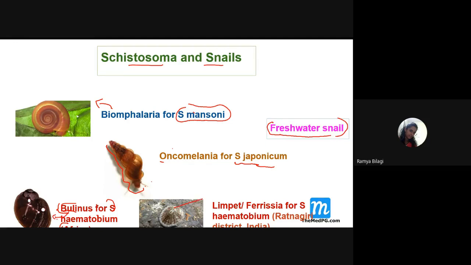But if you see this snail, that is limpet, or Ferrissia. This is a type of snail in which the Schistosoma will reside, and it is especially seen in the Ratnagiri district of India. Where does this Ratnagiri district come? It is in Maharashtra. Somewhere in 1952, there were some cases reported in this Ratnagiri district where this particular snail is responsible for the causation of schistosomiasis, or Schistosoma haematobium.